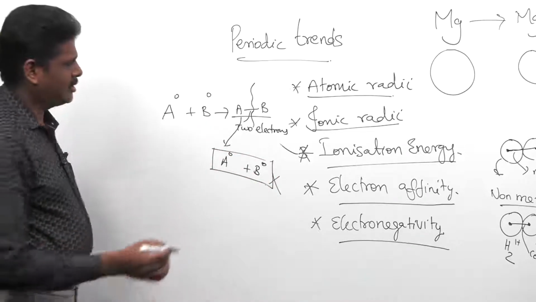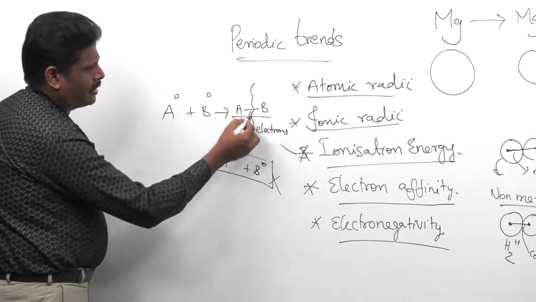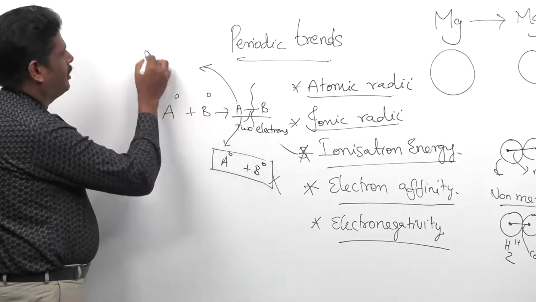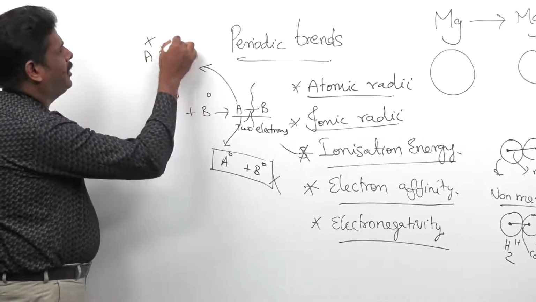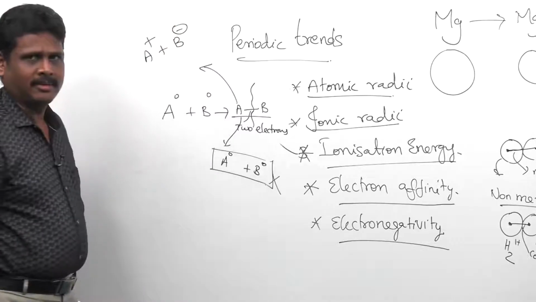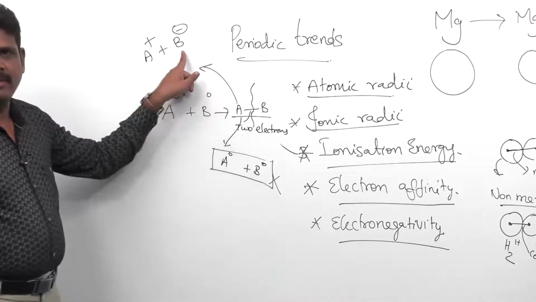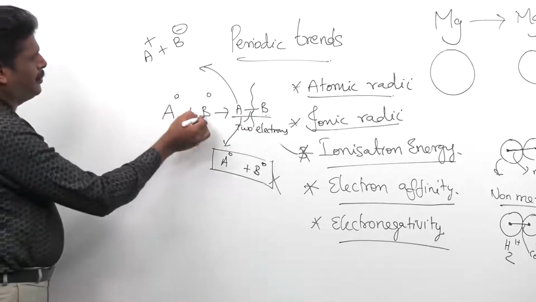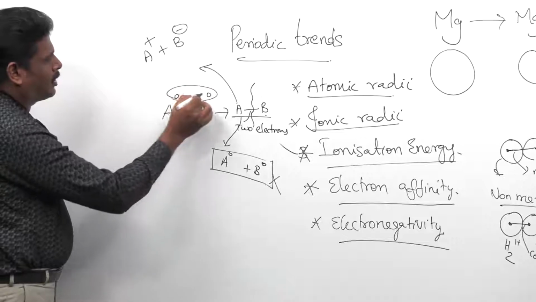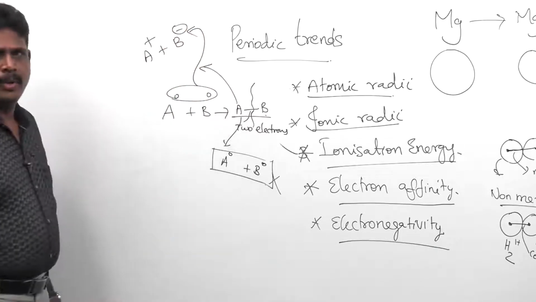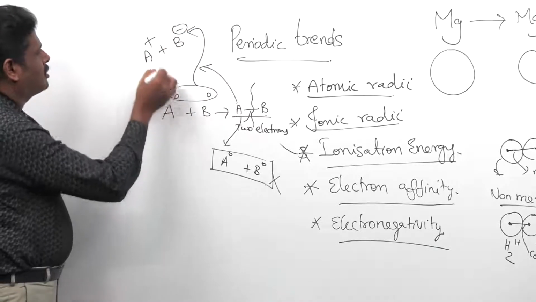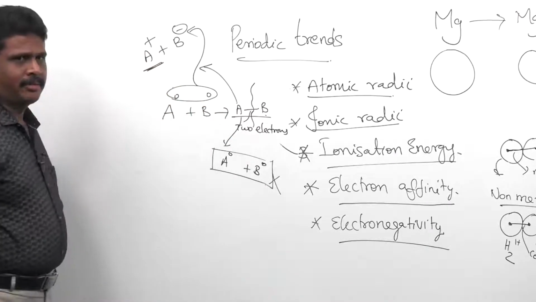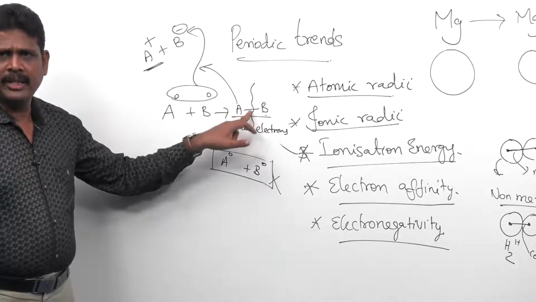In most cases, what actually takes place is that A loses its own electron and B takes the shared pair of electrons. So, B takes both electrons as the electronegative one, and A loses the electron it gave. So, it becomes electropositive. Shall we define electronegativity now?